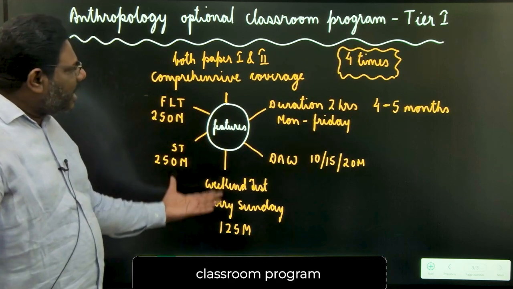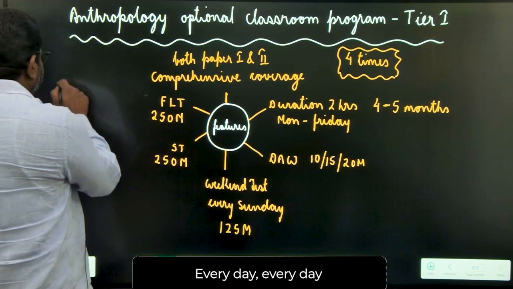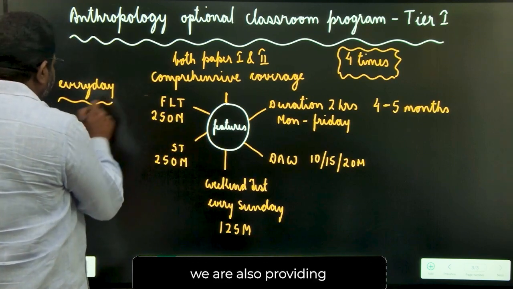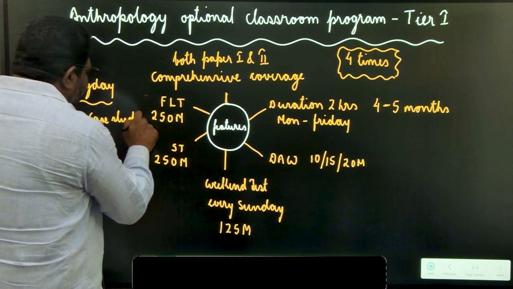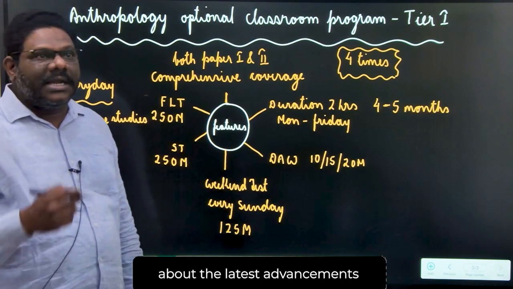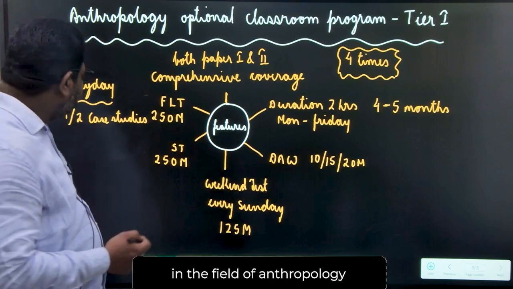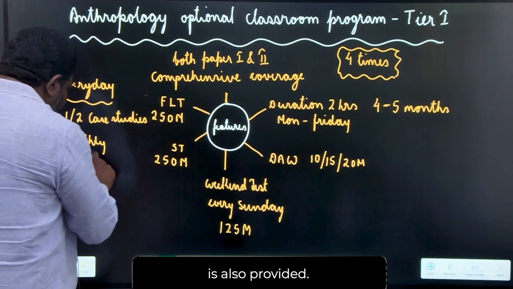Now this is during the classroom program, and in this classroom program every day we are also providing 1 or 2 case studies. This will help as a value addition and it will keep the student informed about the latest advancements in the field of anthropology. And a monthly magazine is also provided.